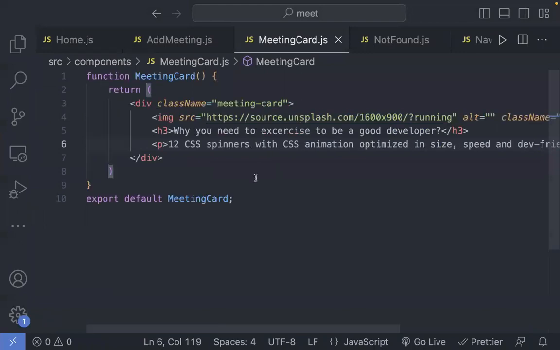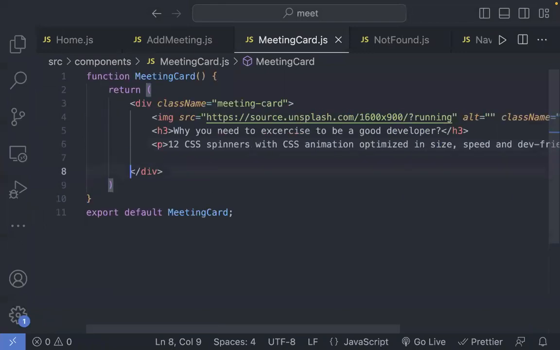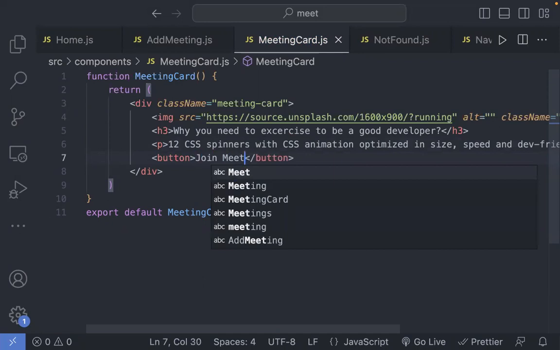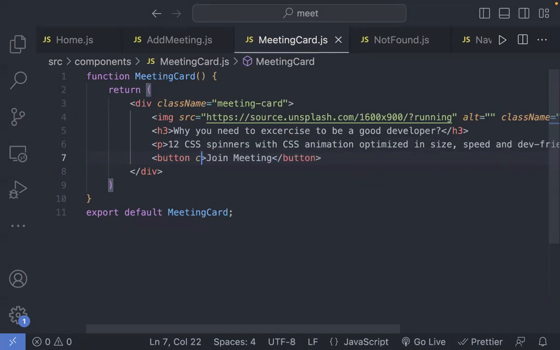Okay, so this is what we have done. Now I even need to add that button. And I could say something as join meeting over here. Could create a class name called join button. Okay, let's style this quickly, but before that, let me import this.